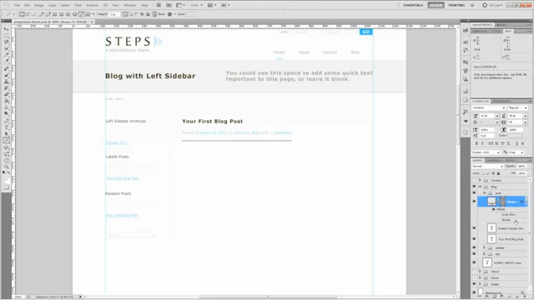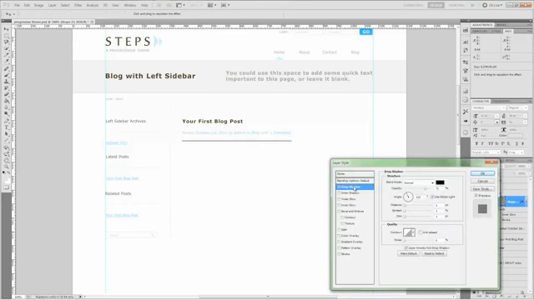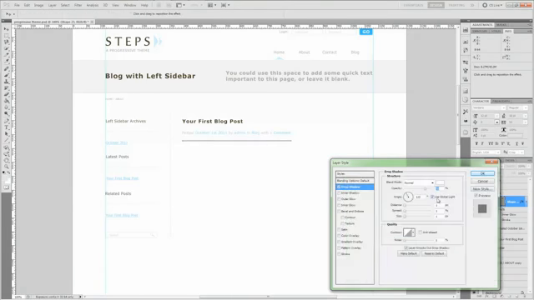Okay, go ahead and bring up the effects, and let's create a drop shadow. The drop shadow is actually going to be white, and then the opacity will be 100. Take off the global lighting, make the angle -90, spread will be 0, and the size will be 0 as well.